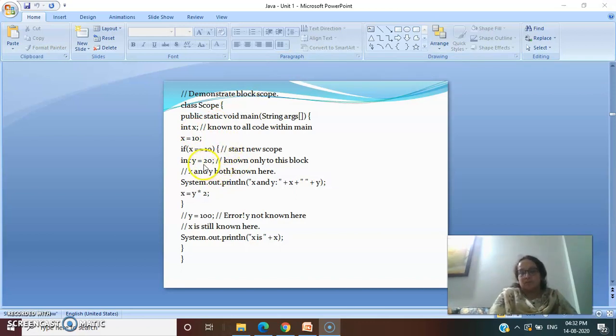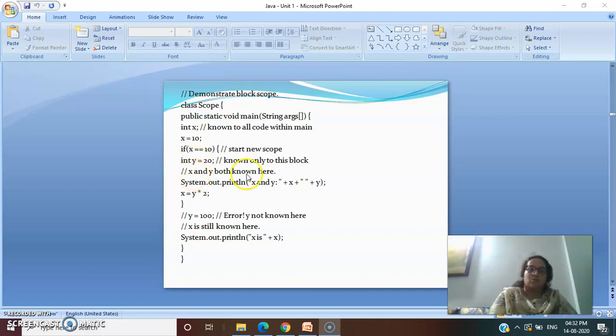So the scope of this variable y is within this block only, because you have declared this y inside this curly brace. See what we have written: if x is equal to 10, you have started a new scope, int y equal to 20. Over here you declared a new variable y whose value you have assigned as 20.